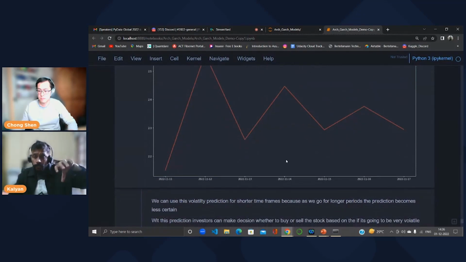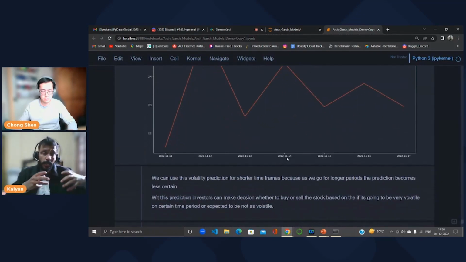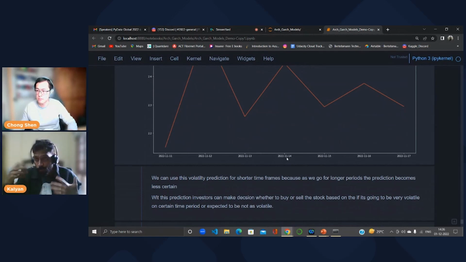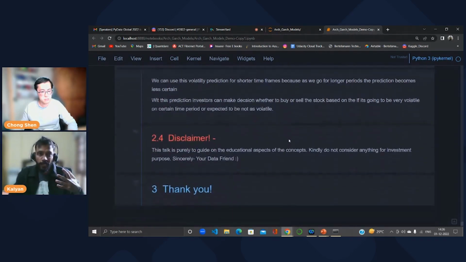To conclude, these plots play an important role for people who are watching the movements of the stock market, or the investors. They can make a decision whether to buy or sell the stock based on whether it's going to be very volatile or not. So these plots play a very key role in terms of understanding.